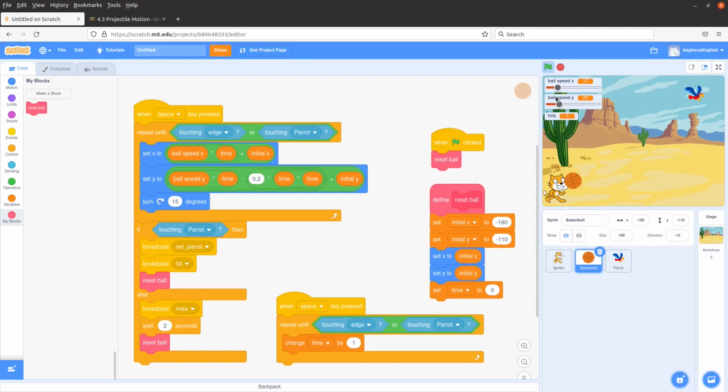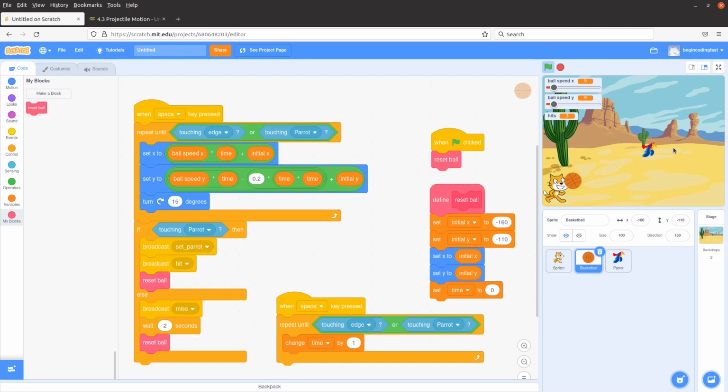So that's why I have to change the horizontal speed to be a bit slower, and the vertical speed should also be a bit smaller. How about this time? Yes, I can really hit the ball. And now the position has changed to another place. So how about this time, when I keep the same horizontal and vertical speeds? You'll see I will miss the parrot again. That's why I can try another one. How about this one and this one for the horizontal and vertical speed? Yes, I can really hit the thing.